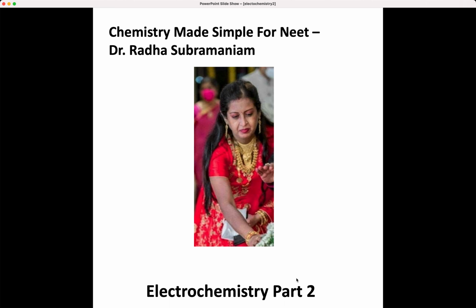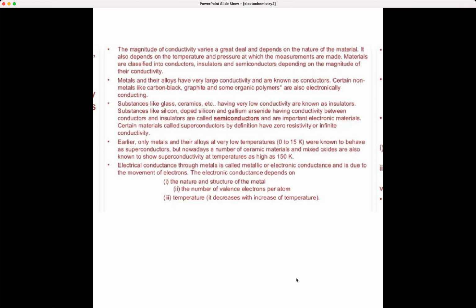Now we will move on to today's session, electrochemistry. Already I have uploaded part 1 of this chapter. Those who haven't watched that unit can see that and come again to part 2. So we will just start with the important concepts from this lesson. Already we have learned many important portions from this lesson. So today we will have a few more important points regarding various